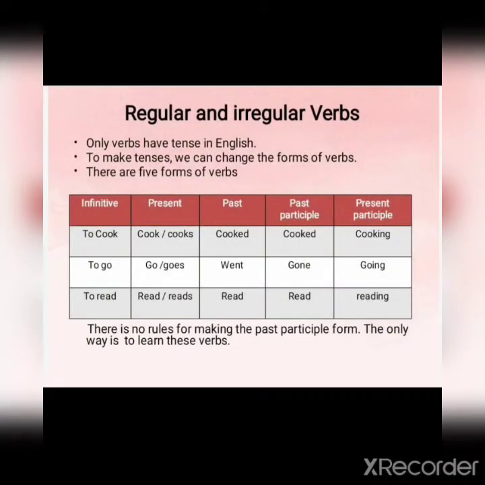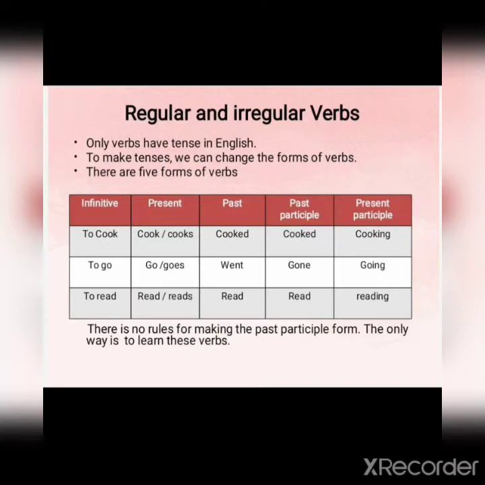Next, regular and irregular verbs. Only verbs have tenses in English. To make tenses, we can change the forms of verbs. There are 5 forms of verbs. Look at the tabulation. Infinitive form, present form, past form, past participle form, and present participle form. For example, to cook, that is infinitive. When we change that into present, cook or cooks.